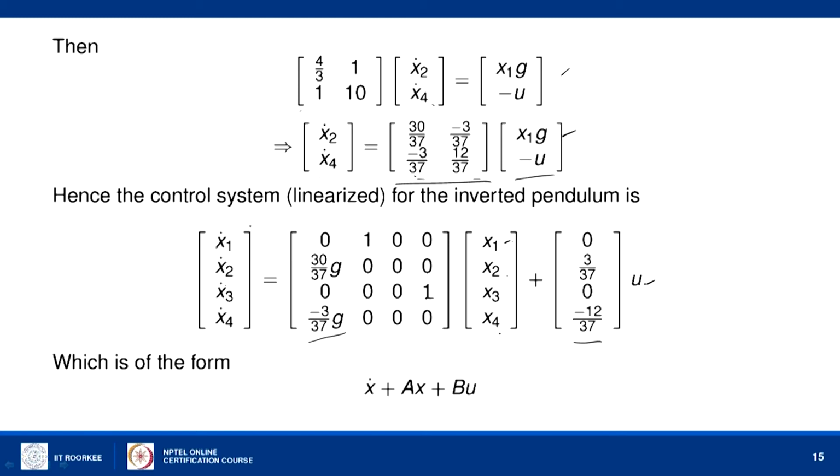So, we can write this equation as x dot on the left hand side equal to A into x plus B into u. So, it is a standard form of a control system. It is a time invariant linear system, a linear control system, this formulation.